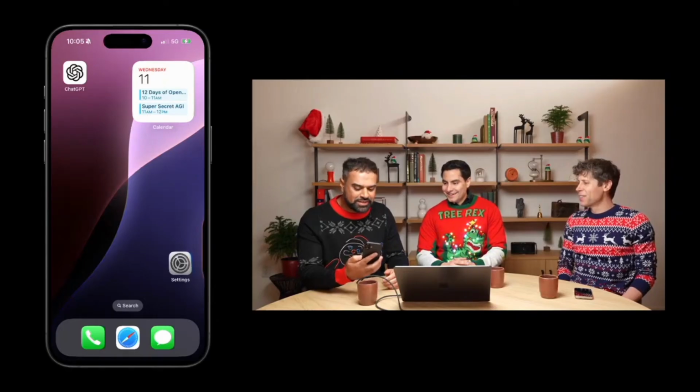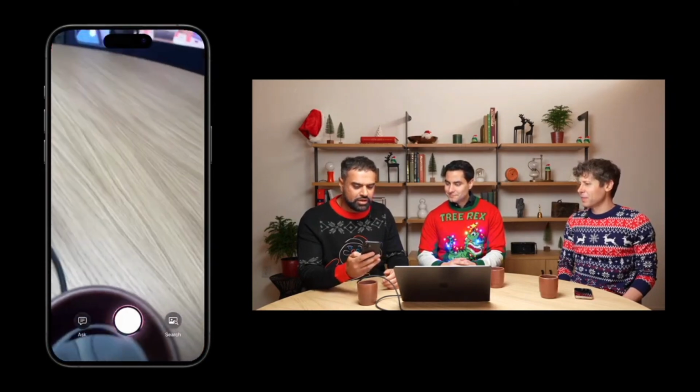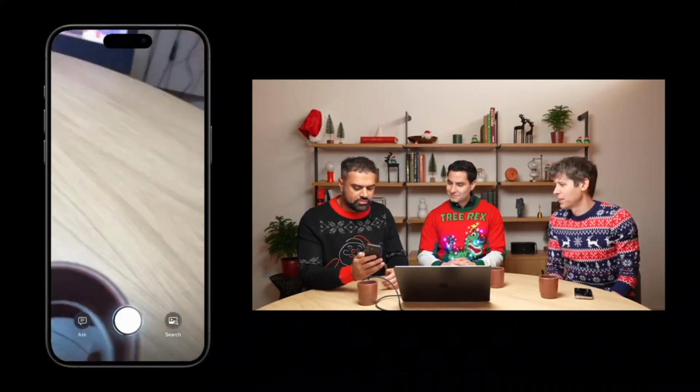It was actually pretty cool, but that's not the only thing that you can do with the new Apple Intelligence enabled. You can now use ChatGPT to take pictures and analyze the picture and respond to what was inside the picture. So in this use case, they were trying to rank who had the best sweater. Take a look.